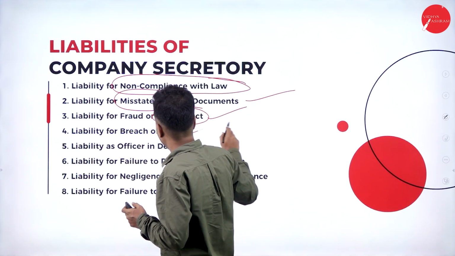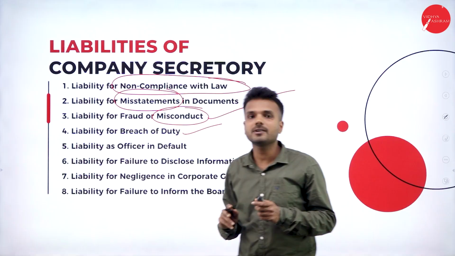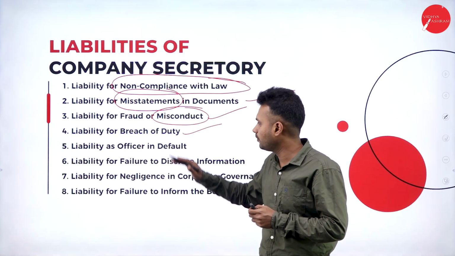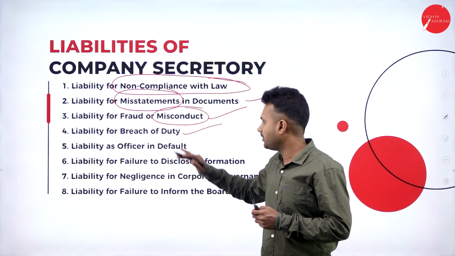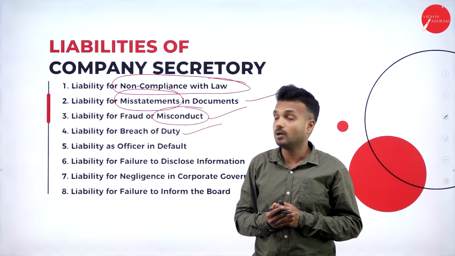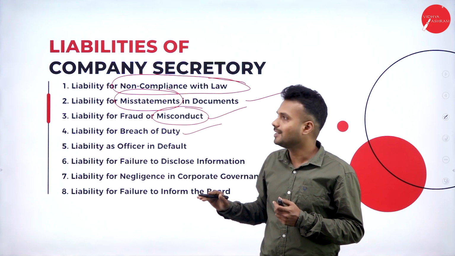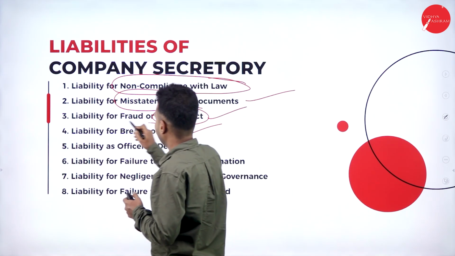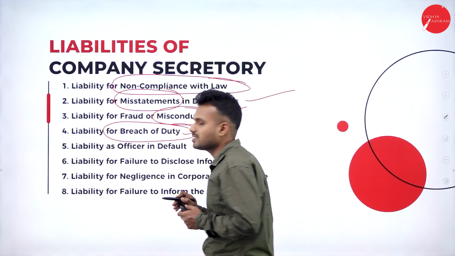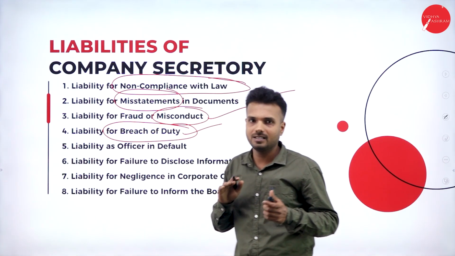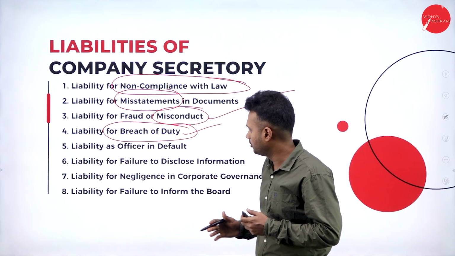Liability for breach of duty. So if he breaks his duty, if he breaks his responsibility, what if he does not follow the Companies Act 2013? What if he does not follow corporate governance? What if he is not transparent? Okay, if he breaks anything, if he breaches his duty, he is the directly responsible person; he is accountable for what he does.